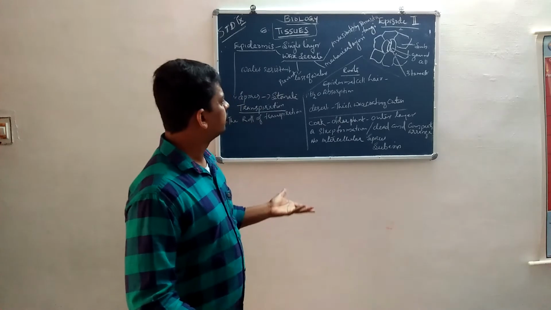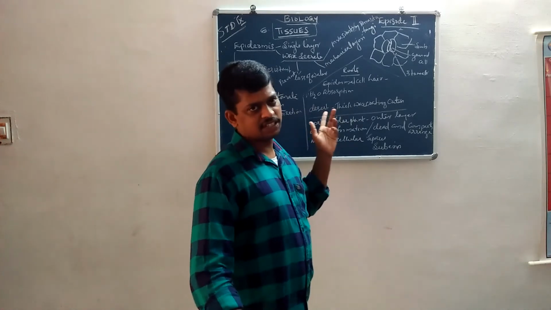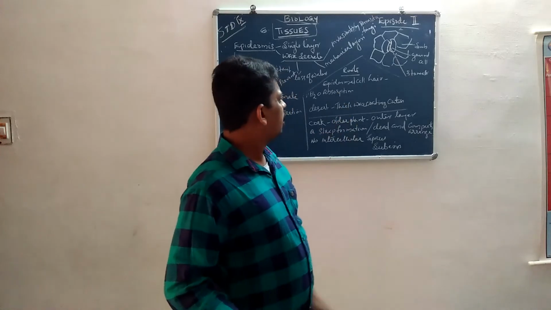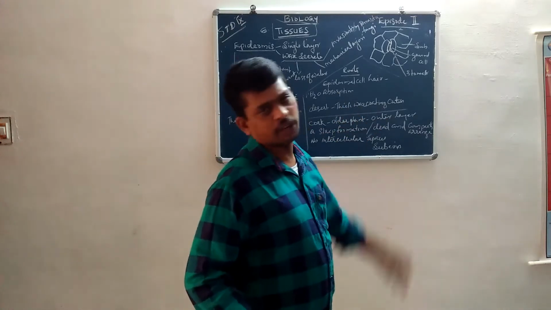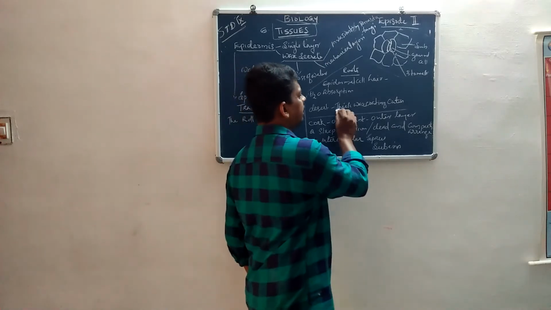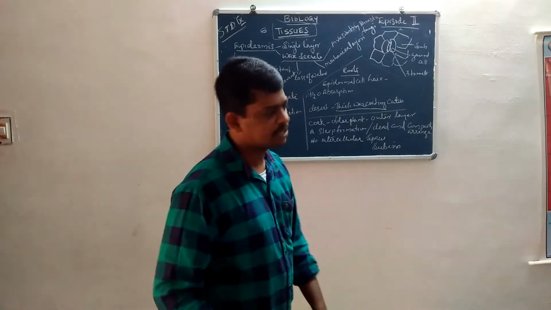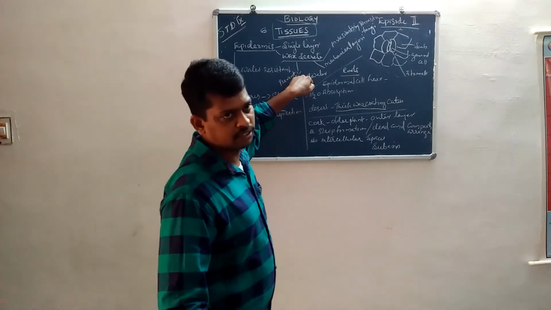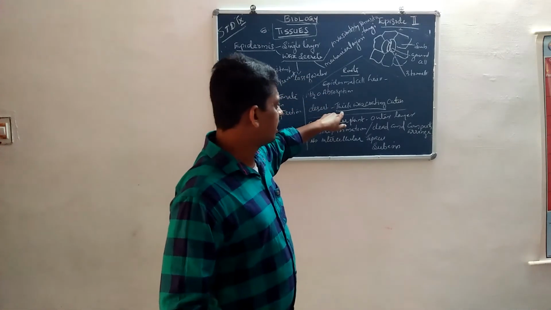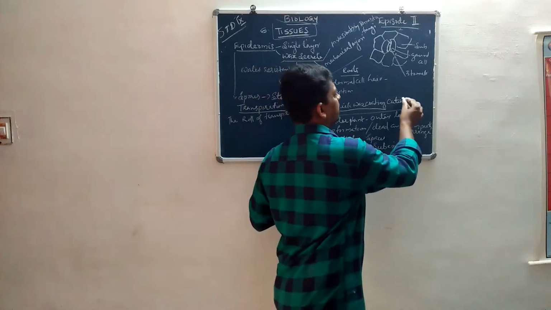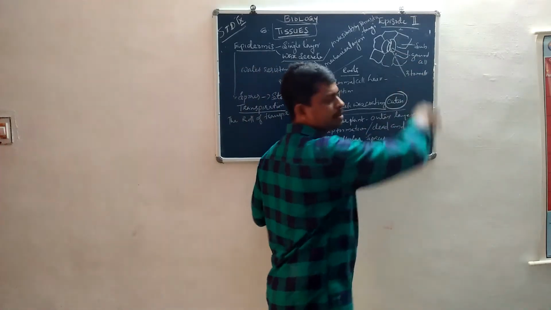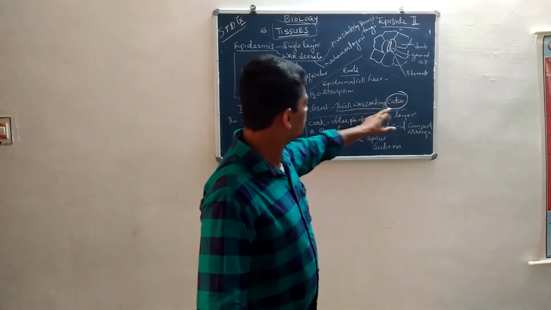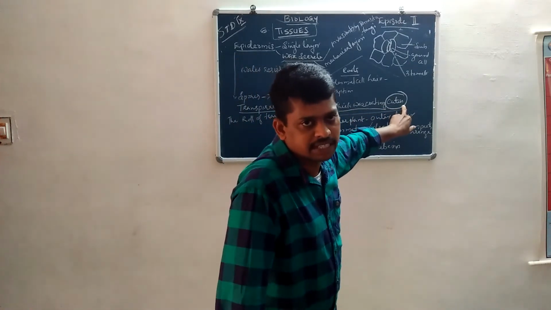Okay. Then in some desert-like land, the epidermis has a thick wax coating. For what purpose? To prevent loss of water. The thickness is due to the presence of cutin substances.